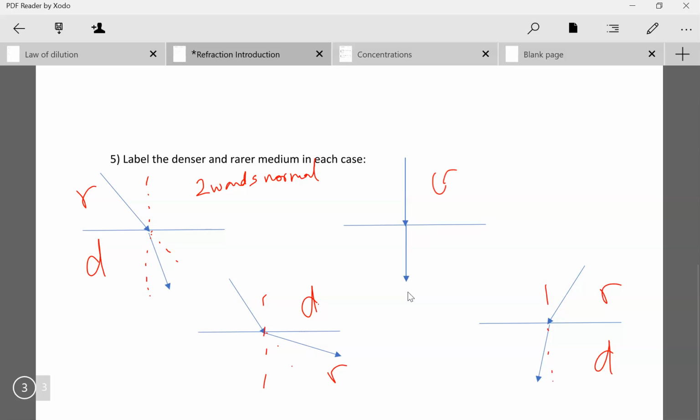Here we cannot determine which one is denser or rarer, because even if we went both ways we would still see the same effect on the light. Because we don't know the speed, it would just not bend, so we cannot determine which one is rarer or which one is denser. But the other ones we can, where there is bending.